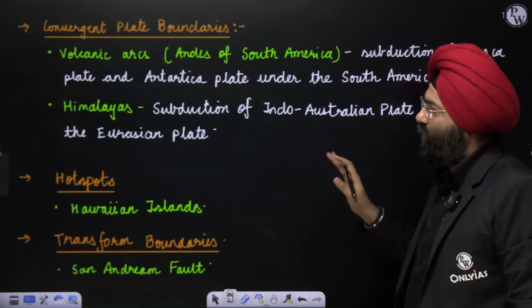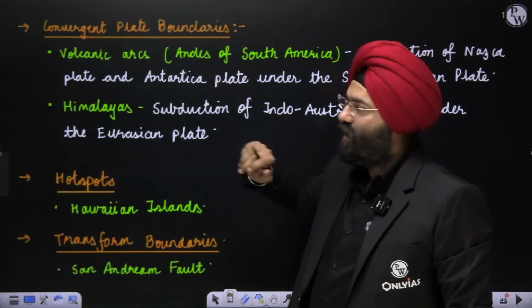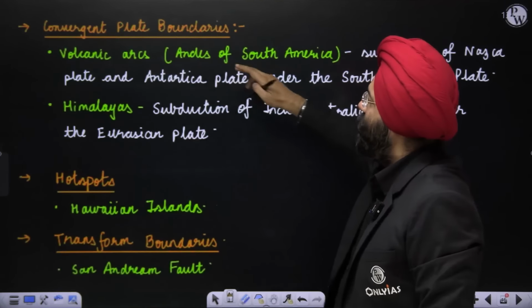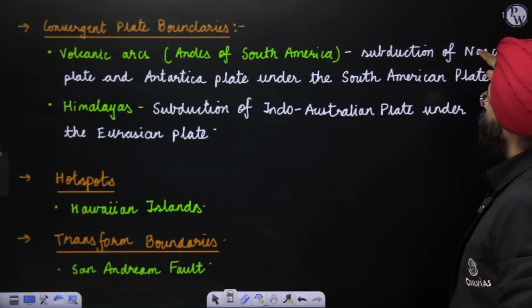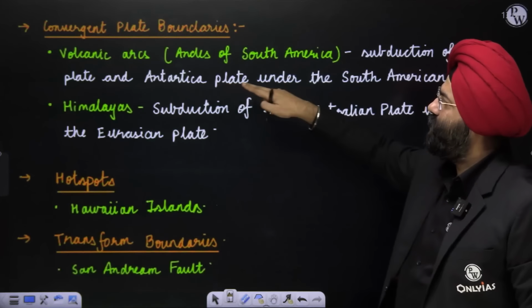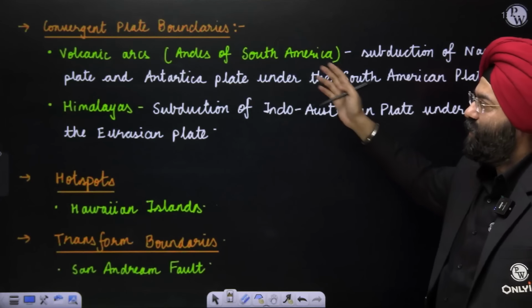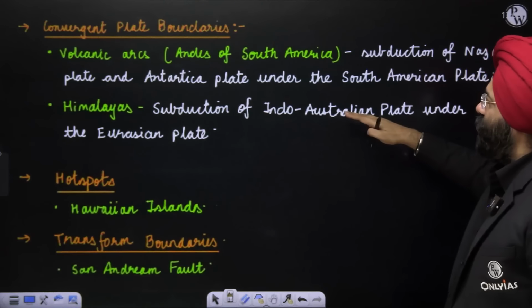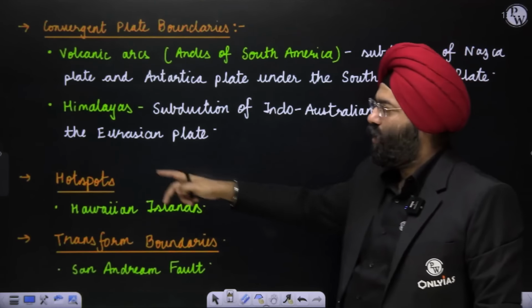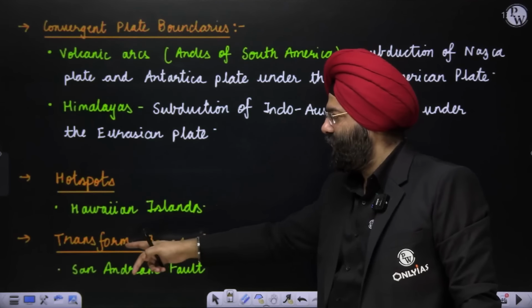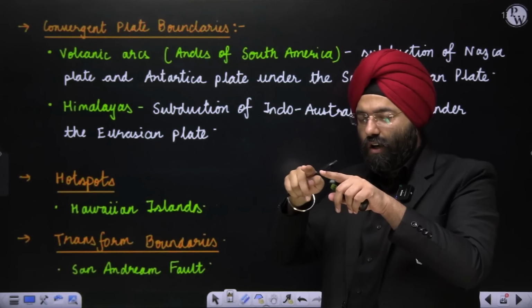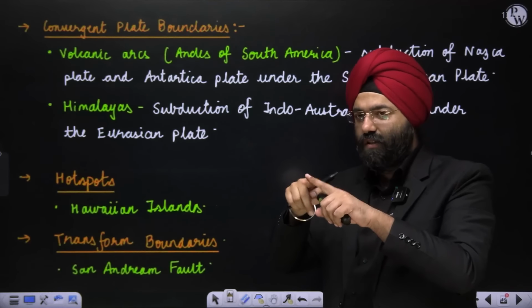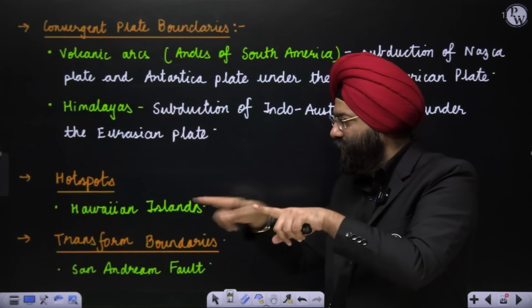Now, over here you will see convergent plate boundaries where there are volcanic arcs like the Andes of South America, from the subduction of the Nazca plate and the Antarctic plate under the South American plate. You will see the subduction of the Indo-Australian plate under the Eurasian plate. Hotspot, you will see the Hawaiian islands being found. Transform boundaries, obviously, along with the subduction and divergence, there are also transform boundaries.